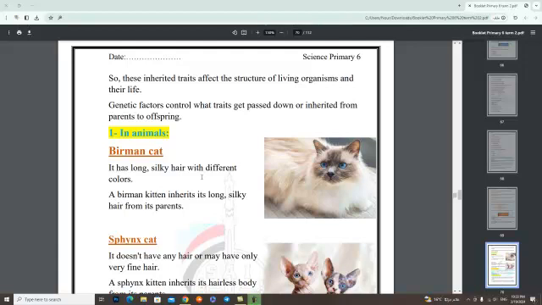Genetic factors control what traits get passed down or inherited from parents to offspring. Number 1, in animals, there are 2 examples. Persian cat, it has long silky hair with different colors. A Persian kitten inherits its long silky hair from its parents.